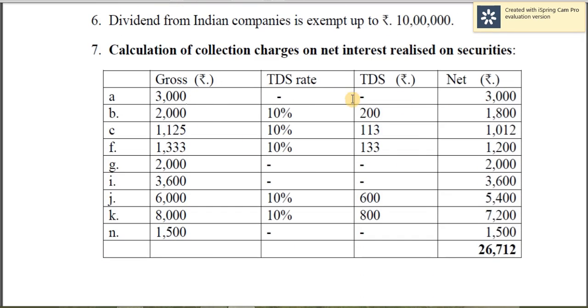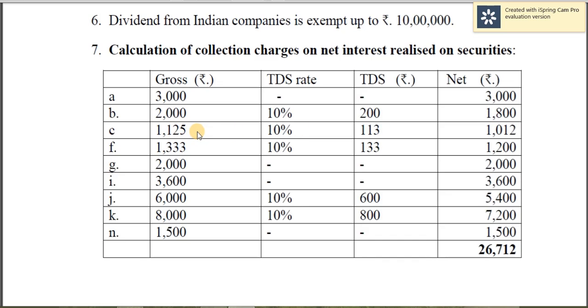So 3,000 is taken. Then point B, 2,000. So it is less tax commercial security. So 10% TDS. 10% of 2,000 is 200. As a result, net amount is 1,800. So here gross amount is 1,125.